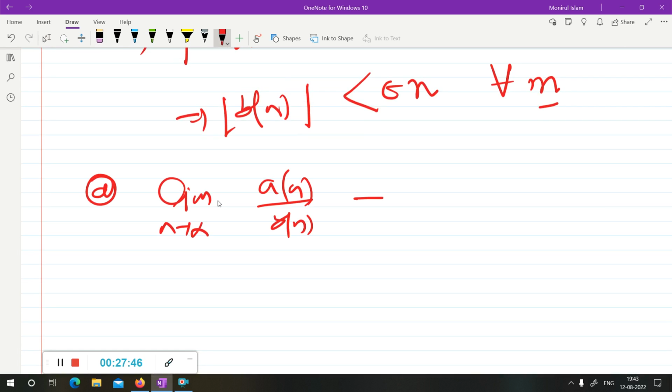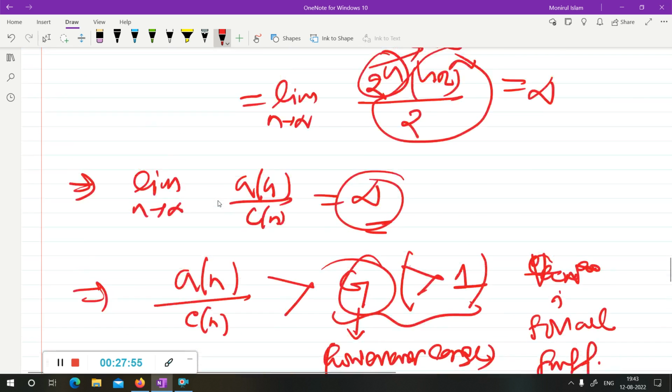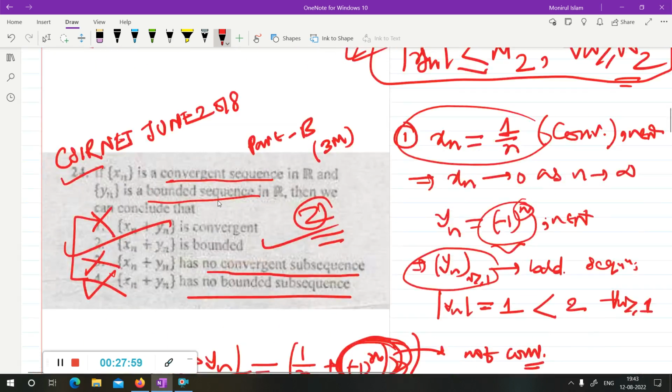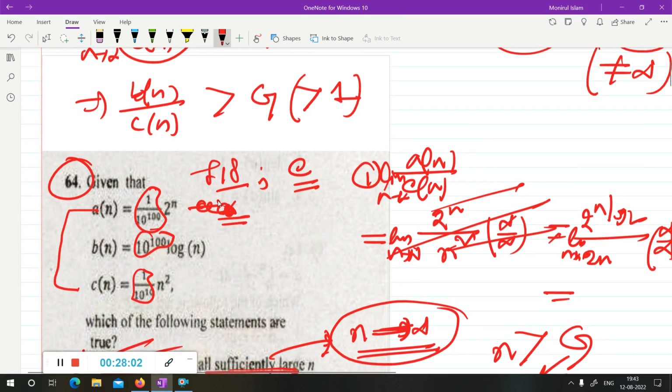Now, if you compute this limit, a_n is 2 to the n, and b_n is log n. I am erasing the constant because the constant does not matter. What may be the constant? It does not matter. Constants never have any effect on the limit. Constant never gives any effect in calculation in this conclusion. So don't worry.